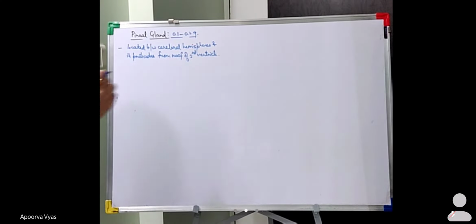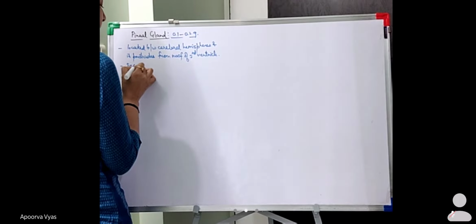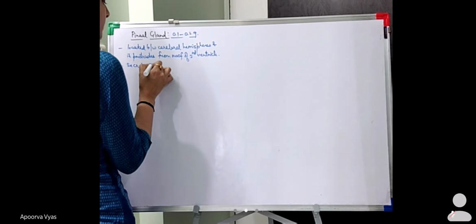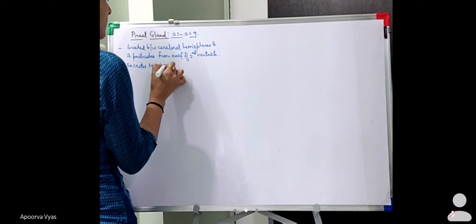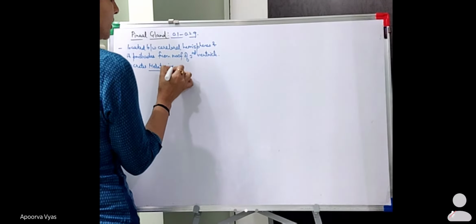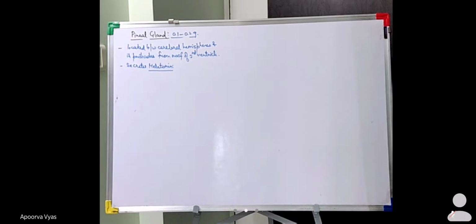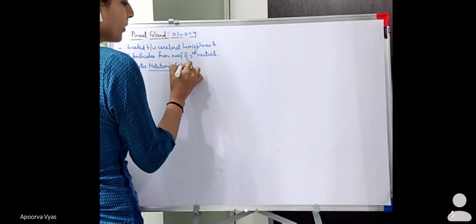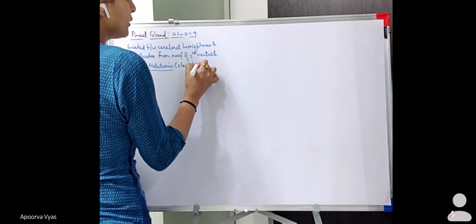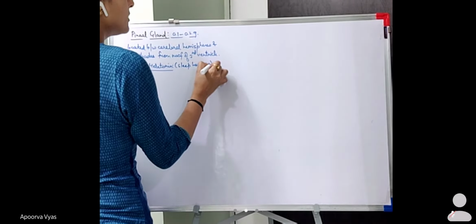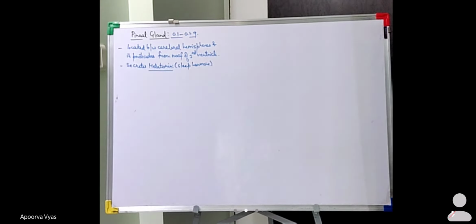It secretes a hormone melatonin. Okay, so it helps in secreting melatonin, and this is also known as the sleep hormone. So this melatonin is also known as the sleep hormone. So what does this melatonin do?